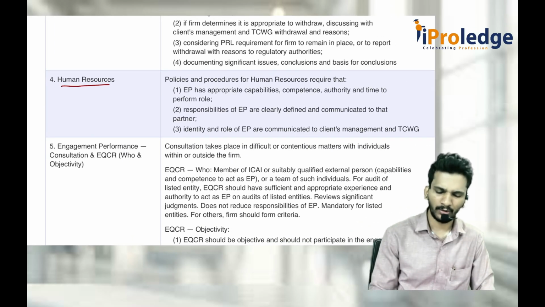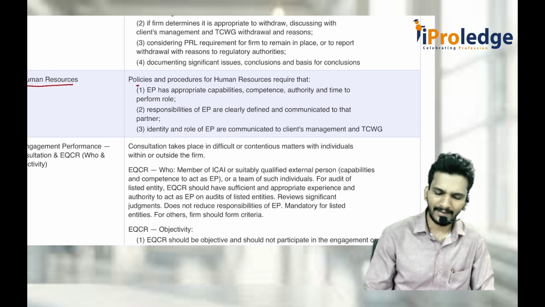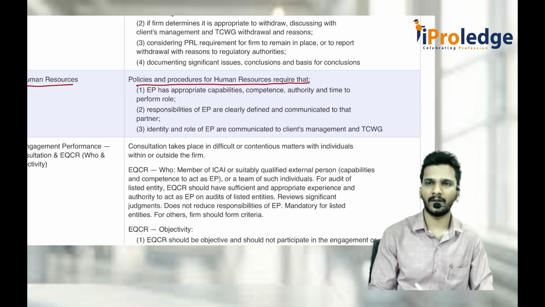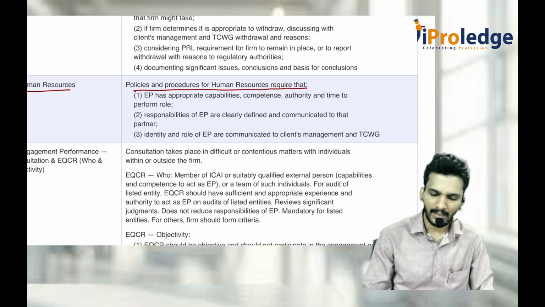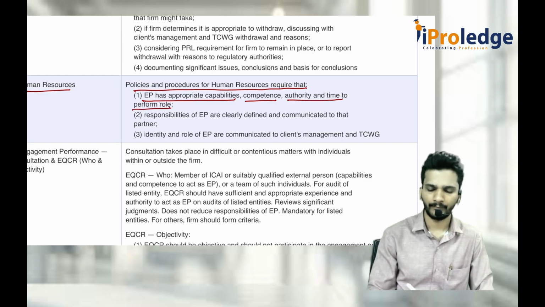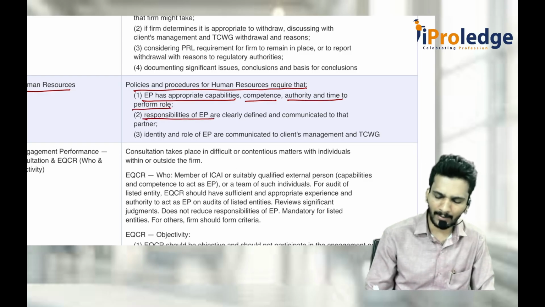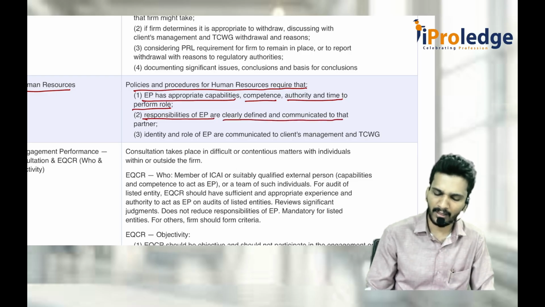Then comes human resources, a simple thing. Policy and procedures for human resources require that, mainly they're talking about how you have an HR team, how you recruit the people, how you pay the people, how you recognize their talent, how you promote them, how you demote them, all those things are here. Engagement partner has appropriate capabilities, competence and authority and time to perform the role. Again, responsibilities of the engagement partner are clearly defined and communicated to that partner.